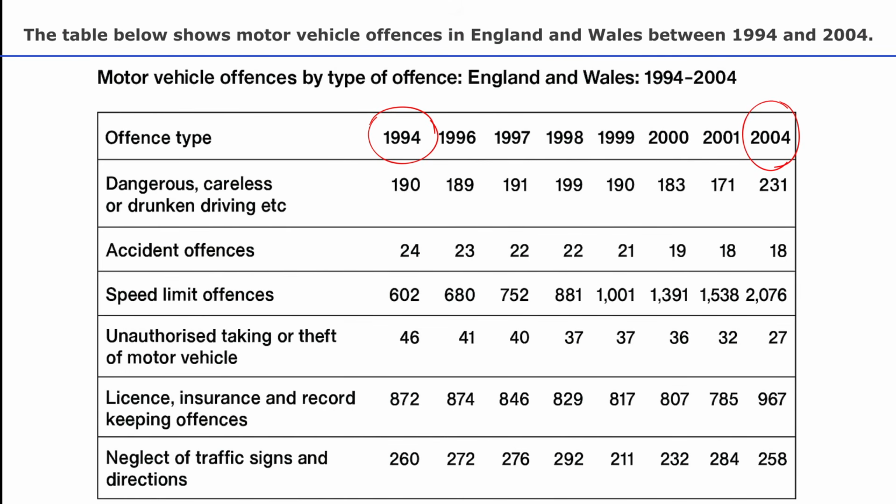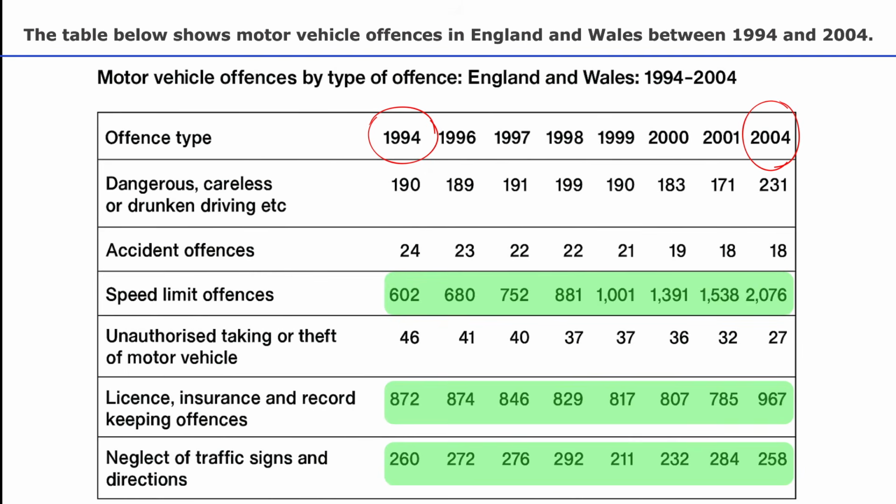Now, in 1994, which one is the highest? As you can see, license, insurance, and record-keeping offenses were the highest. After that, the second one is speed limit offenses. Then after that, it's neglect of traffic signs and directions. Another very important thing here is that speed limit offenses rise during this 10-year period, so it surges during this period. The least in all years, as you can see, is accident offenses and unauthorized taking or theft.